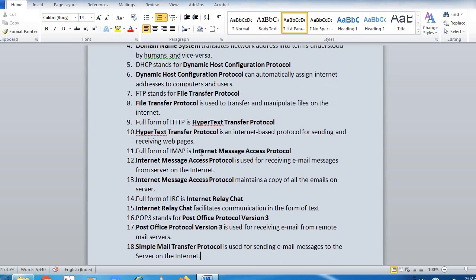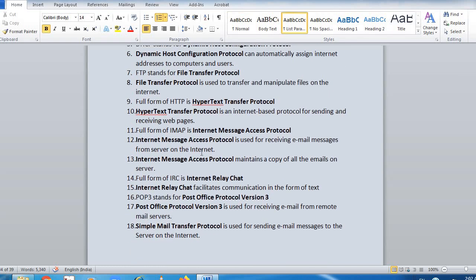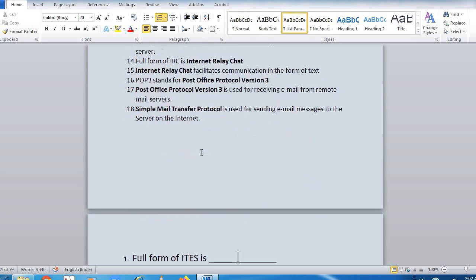Now full form of IRC is Internet Relay Chat. Internet Relay Chat facilitates communication in the form of text. And POP3 stands for Post Office Protocol version 3. This is basically used for receiving email from a remote mail server. And SMTP, that is Simple Mail Transfer Protocol, is used for sending email messages to the server on the internet.